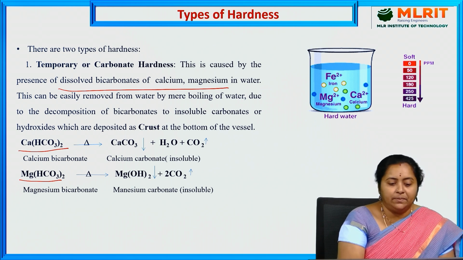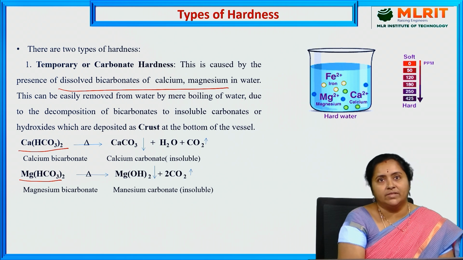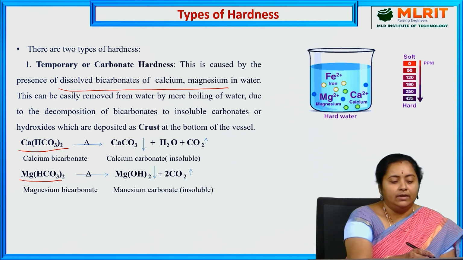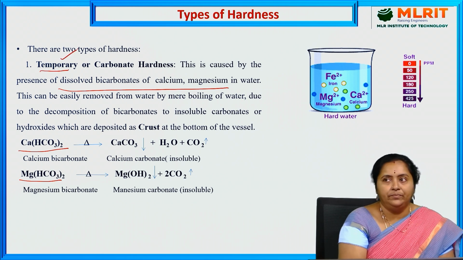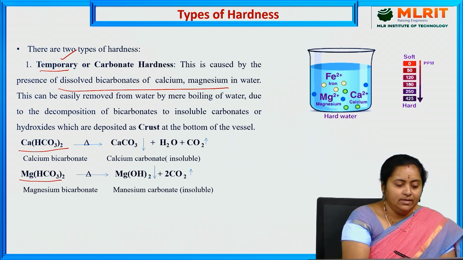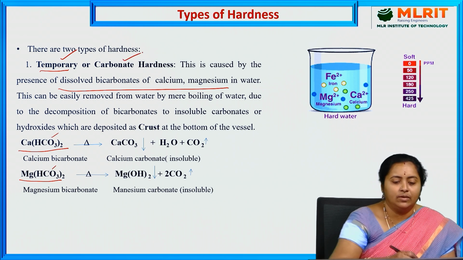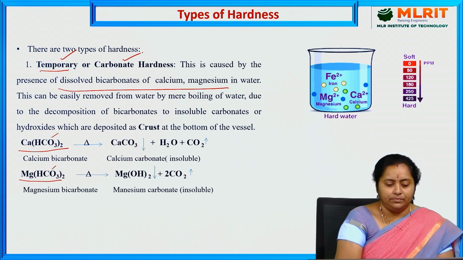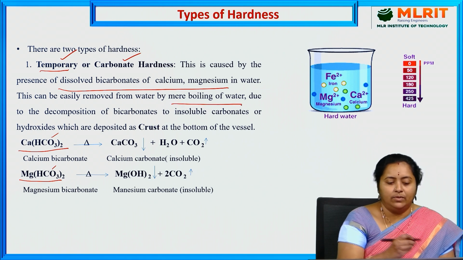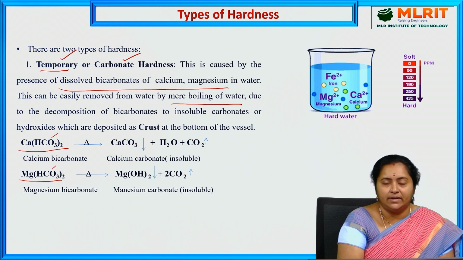If their presence is there in the water sample in dissolved state, then that water will acquire a hardness that is called temporary hardness. As it is produced due to bicarbonates of calcium and magnesium, it is named carbonate hardness also. And it is very simple to remove. It can be easily removed. How? Simply by boiling the water sample. What happens when a water sample which is having temporary hardness is boiled?